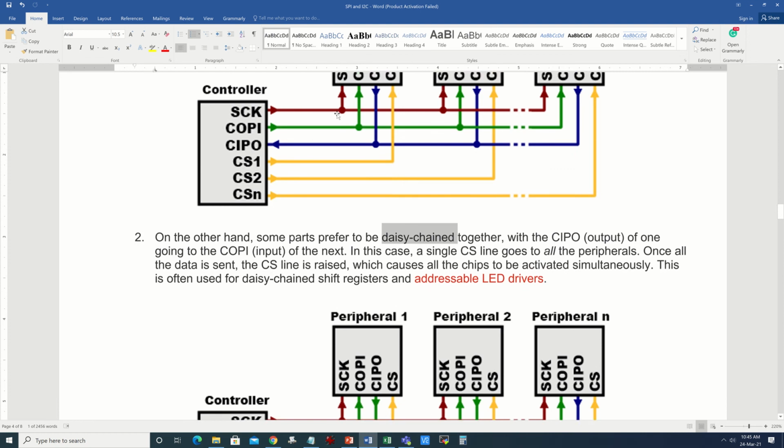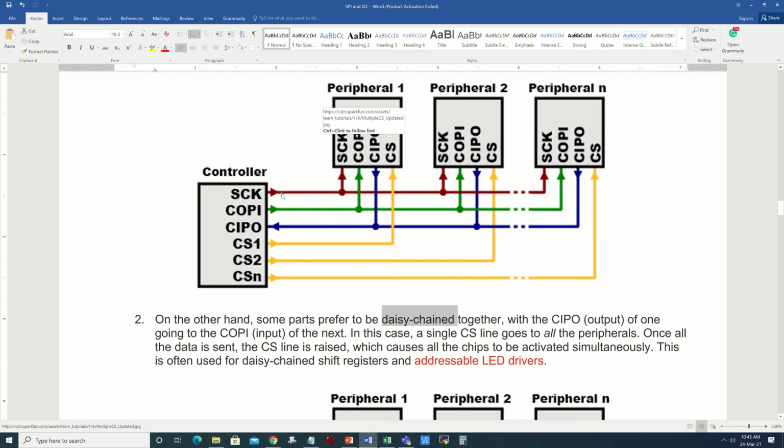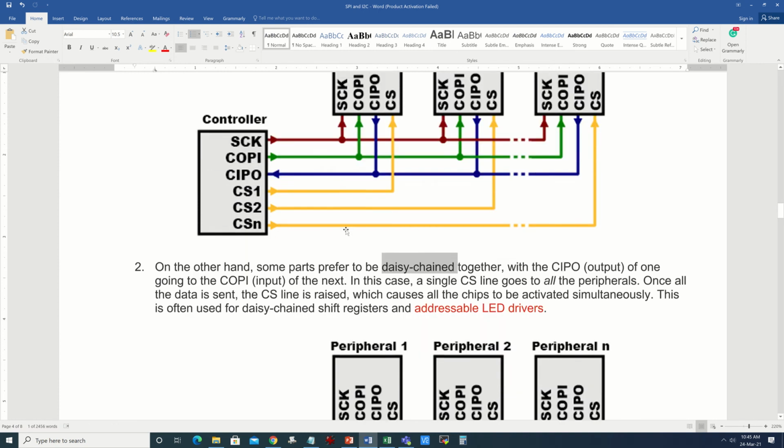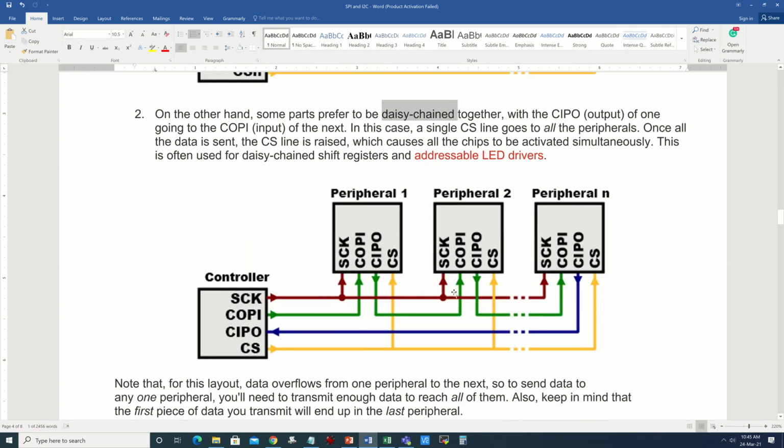Whereas in the previous case, the advantage there is that if you want to communicate to any one of the devices, only 8 clocks are enough to communicate a single byte. But to communicate a single byte in case of the second case, you will have to apply 8 into the peripheral number, so that much clock. So if you want to send a single byte to peripheral 2, you have to first transfer it to COPI of this first one. That means you need 8 clock cycles here.